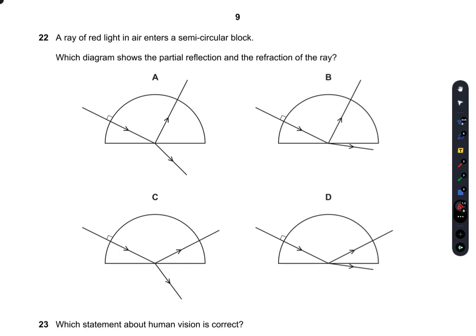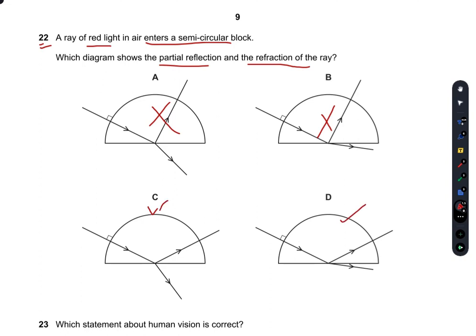In question 22, a ray of red light in air enters a semicircular block. Which row shows partial reflection and refraction of the ray? So what is reflection? When the angle of incidence is equal to the angle of reflection. In A and B, the angle of incidence is not equal to the angle of reflection, whereas in C and D it is.